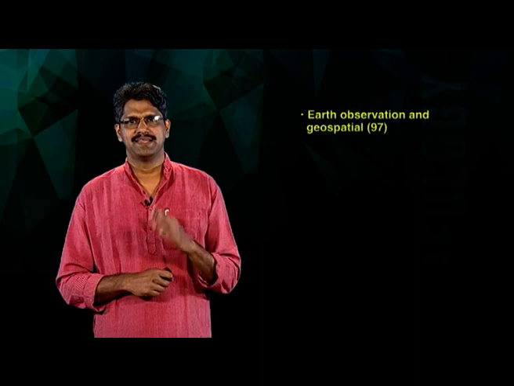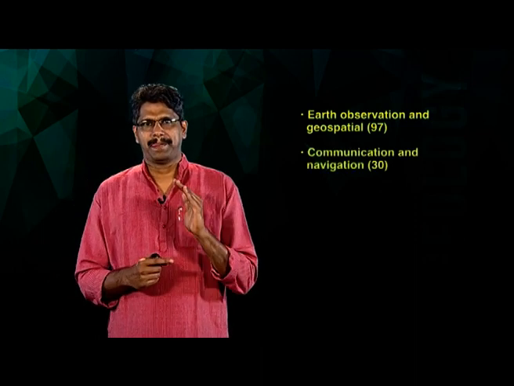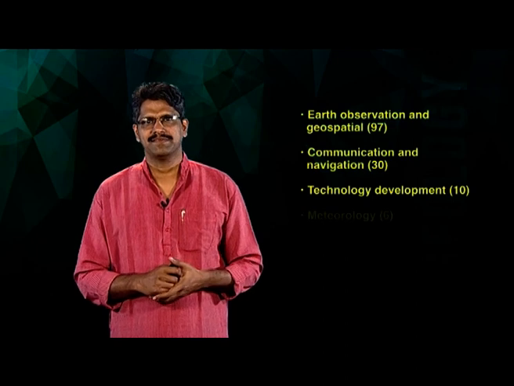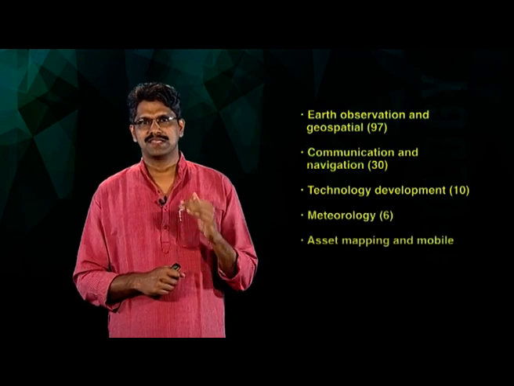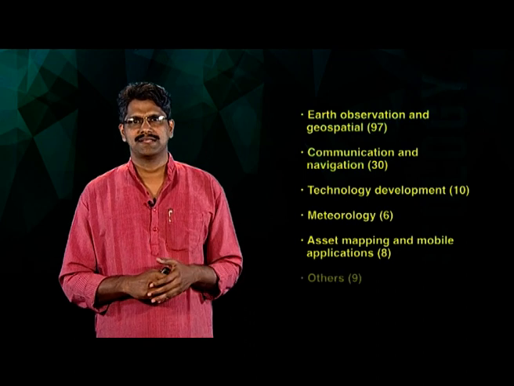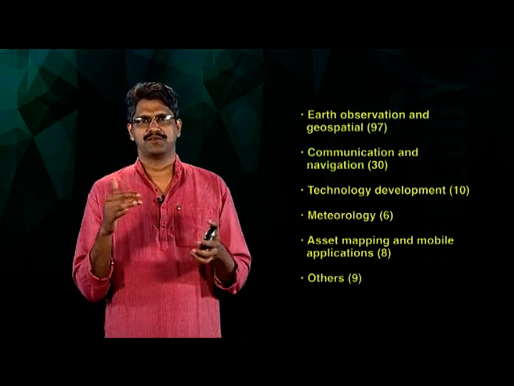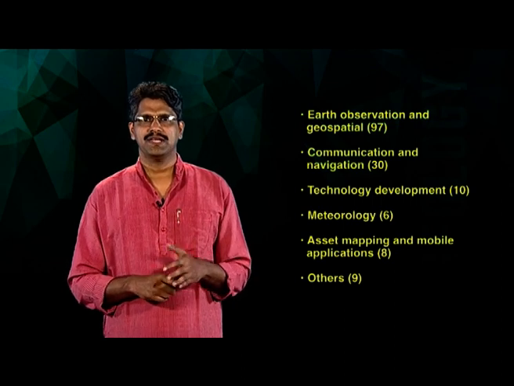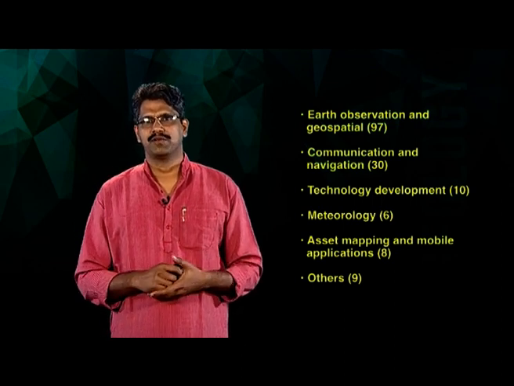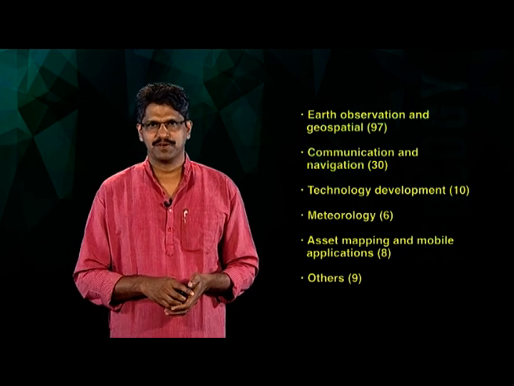in earth observation and geospatial, the projects were about 97, communication and navigation 30, technology development 10, meteorology 6, asset mapping and mobile application 8, and others which we cannot put into any of these, 9. So altogether 160 projects were brought by the Department of Space, and some of these projects will also render support to the flagship programs of the government of India, namely Amrit, Smart City, Housing for All, Clean Ganga, Prime Minister Krishi Sinchai Yojana, that is PMKSY, Digital India, etc.